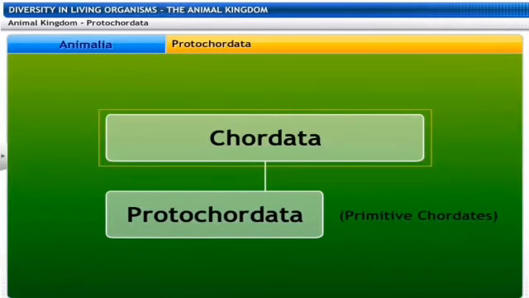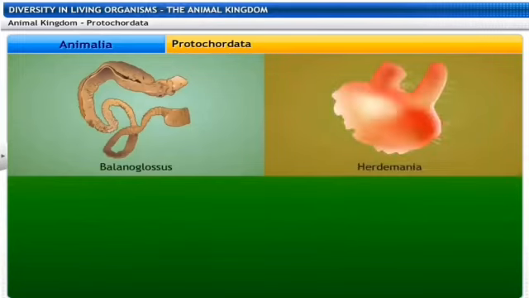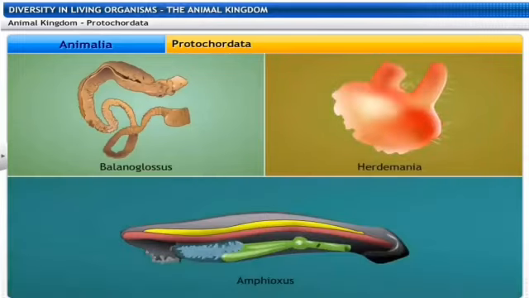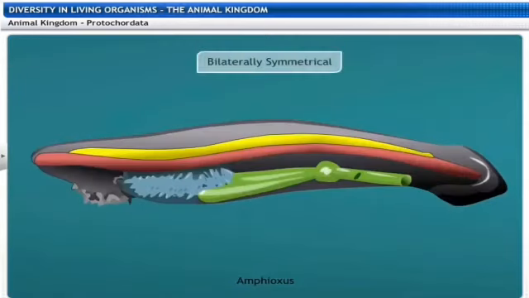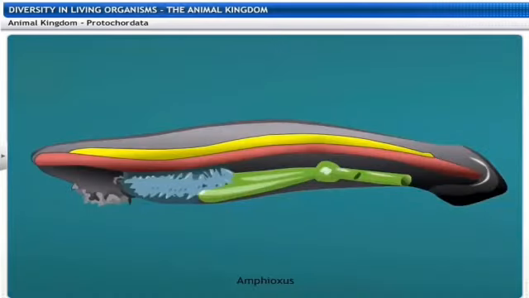Proceeding into the chordata, and in there the primitive chordata. So the protochordata, these are bilaterally symmetrical, they are triploblastic and they have a coelom. In addition, they show a new feature of the body design, that is a notochord, which we call the primitive spinal cord. From the name itself, protochordata, proto means primitive and chordata means the notochord. These are the various examples of it.